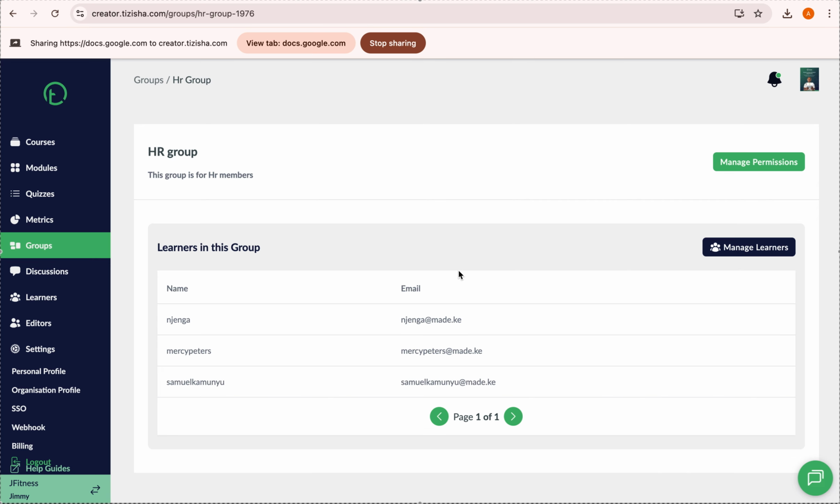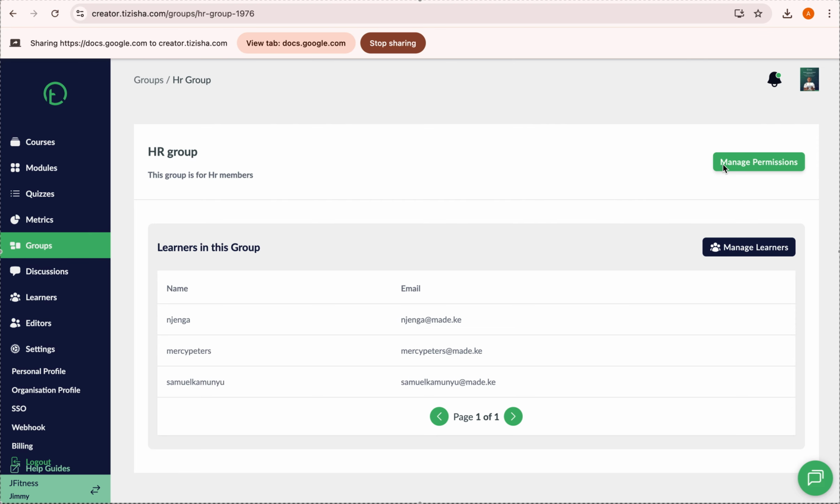What happens is when this guy called Samuel or any of these three logs in, they'll only have access to those courses under the sales module only. Everything else will be hidden from them. They won't see anything that's not related to the sales module. So it helps you restrict who you want to have access to what. If you have the finance guys, you can create a group for them, add the people in finance, and now manage the courses you want them to have access to. So it's quite simple as that.